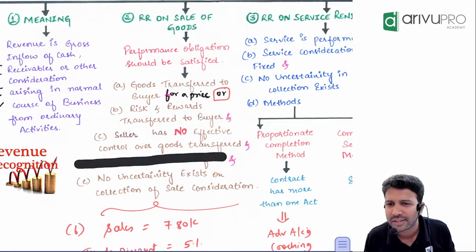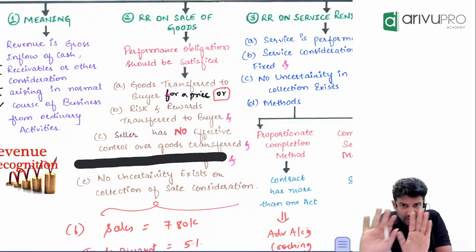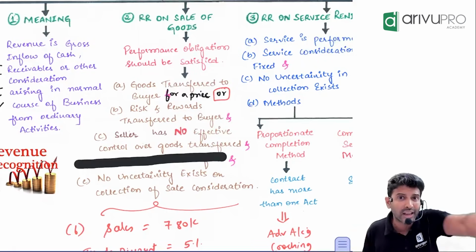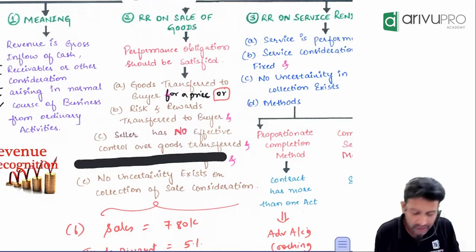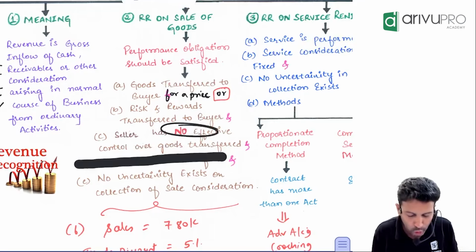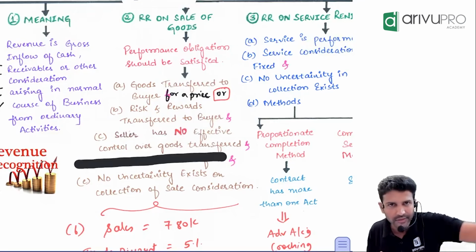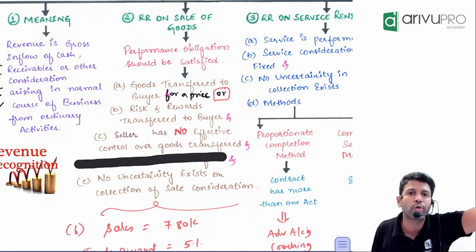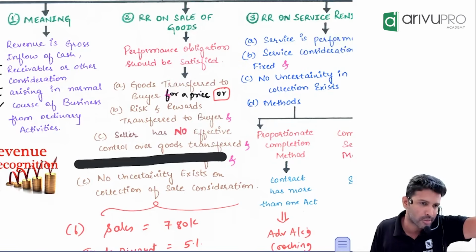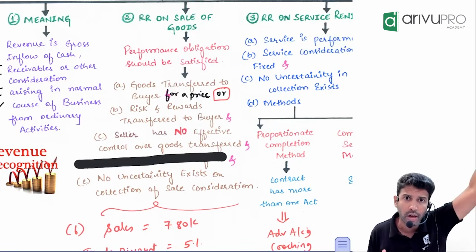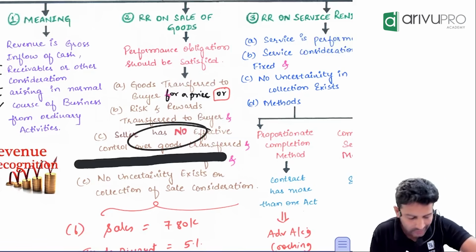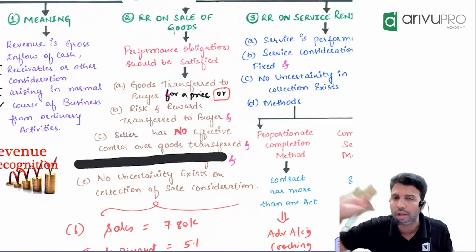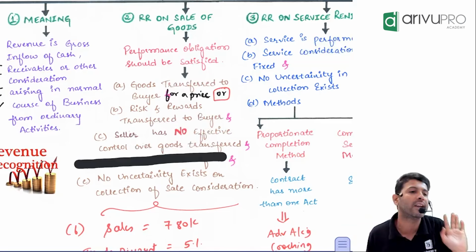Can I do that? No, sir. That means essentially, if I keep doing that, have I really transferred the risk and reward to her? No. That is what condition number 3 indirectly extends to: the seller should have no effective control over the goods transferred. Once I've transferred the phone to her, whose responsibility is it now? Her responsibility. She can use it for 1 hour or 24 hours, that is her problem. Yes or no? So I should not put any restriction on the usage of the goods, which is what condition number 3 is trying to say.